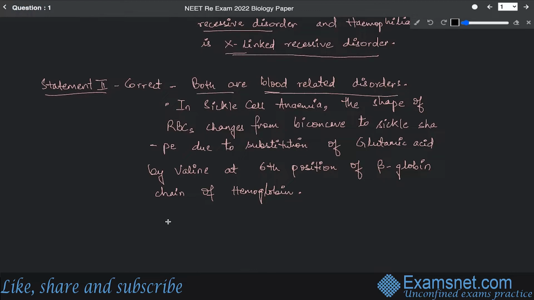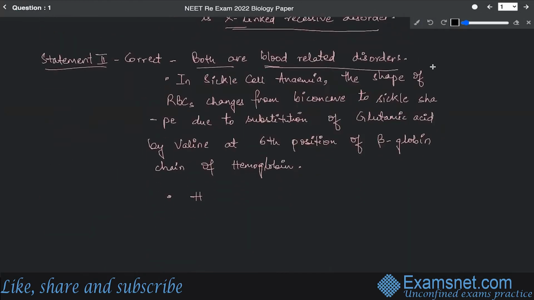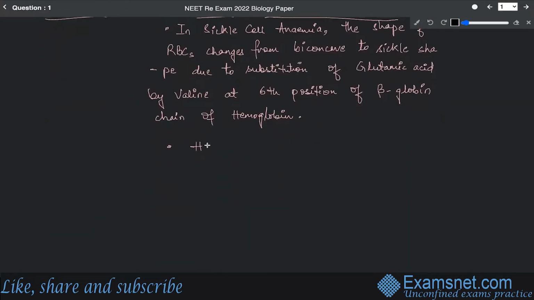And in case of hemophilia, this is basically a blood clotting disorder. Here the cascade of proteins which are involved in the clotting process of blood gets affected, and because of that there is excessive bleeding.